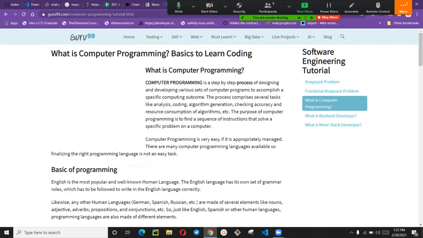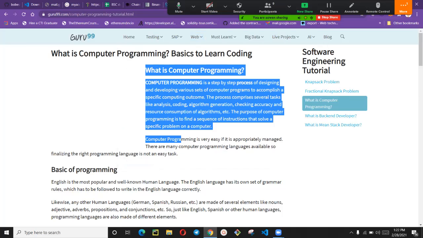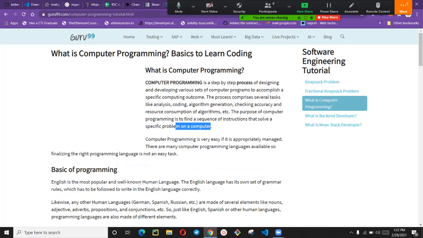Based on what I'm saying, the purpose of computer programming is to find a sequence of instructions that solve a specific problem on a computer. This definition is not complete. It is not just problems on a computer, but also human-related problems and the problems of humanity generally, because programming is now vast and extending towards every day of our lives. You need programming in almost everything we are doing nowadays.